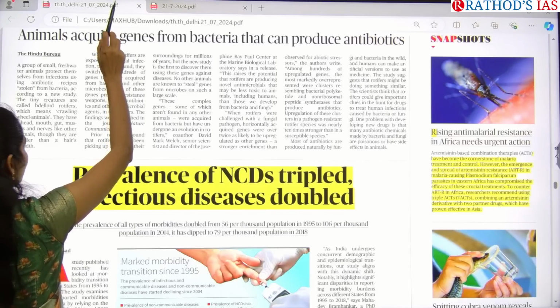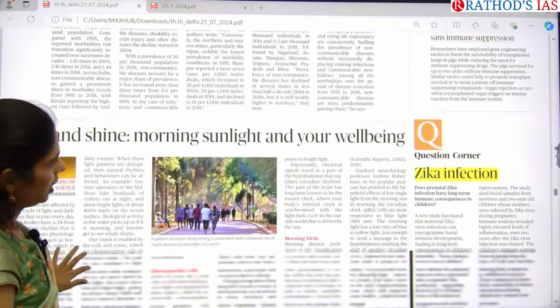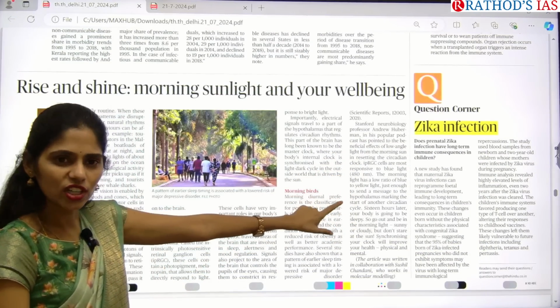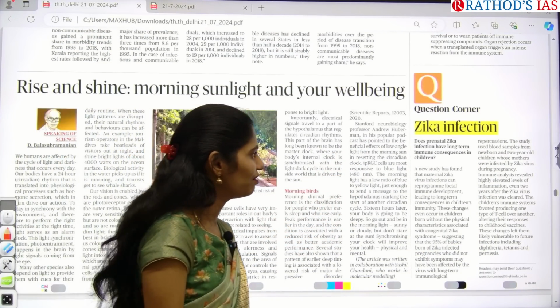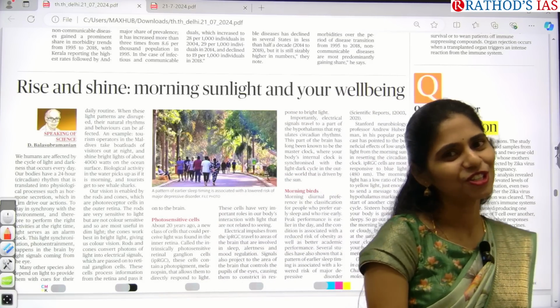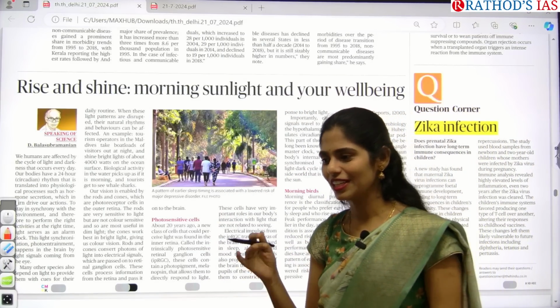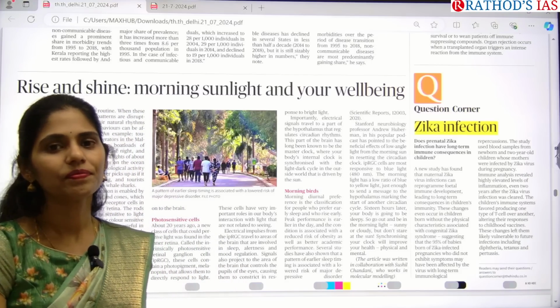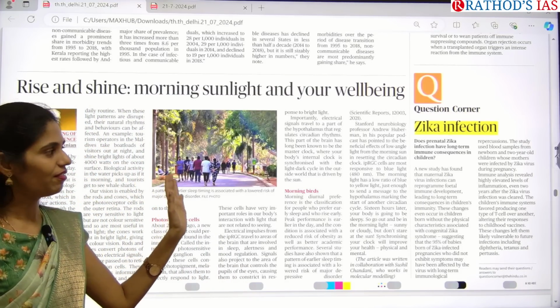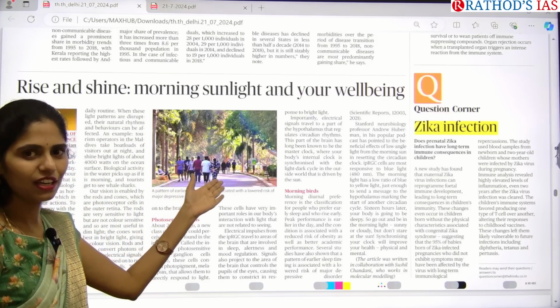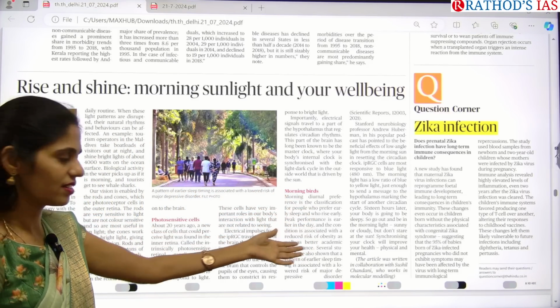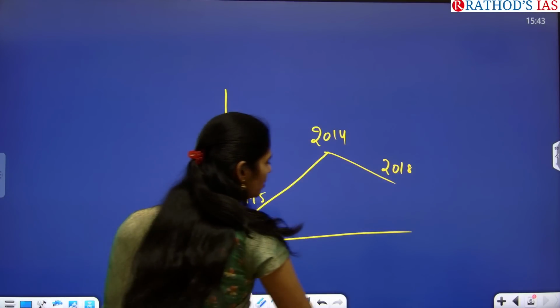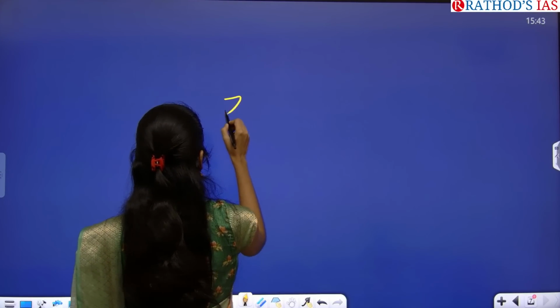And here in this page itself, at the corner you can see a question about Zika infection. So again, this is also one disease. Our today's paper is entirely about communicable diseases, like for example, we discussed Nipah, and next one is NCDs and infectious diseases, and next one is Zika virus. So what is the keyword here? Keyword is Zika infection.